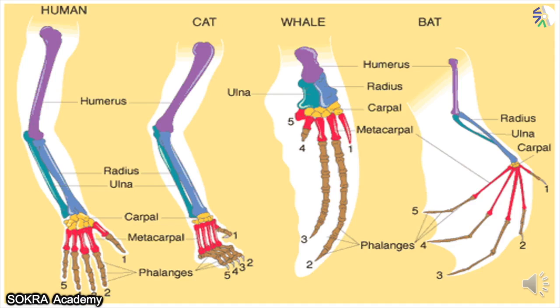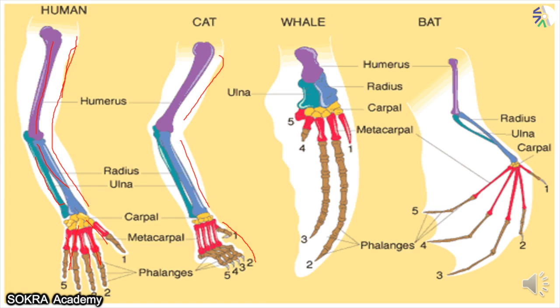Now look at the hand of a cat. The cat also has this upper bone. It also has a middle bone. It also has a peripheral bone. Similarly, look at these whales. What does a whale have? The whale has an upper bone which is small. It has a middle bone which is small. Like here, see, for humans and even the cat, the upper bone and the middle bone are long. But for the whale, the upper bone and the middle bone are short, but look at the peripheral bone. Oh my God, it is so big. That is why you cannot get away from a whale. You have to be very careful. Just look at their bones. They are so long, so huge. So you have to be very careful.